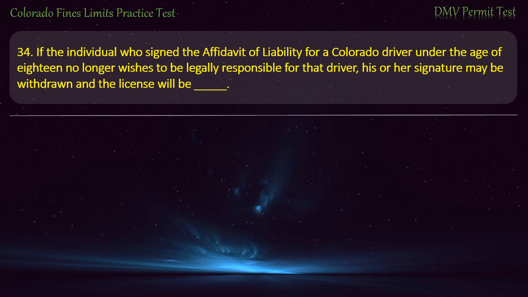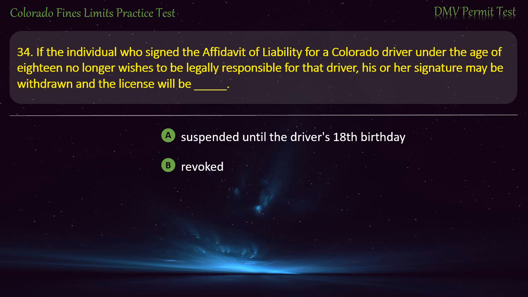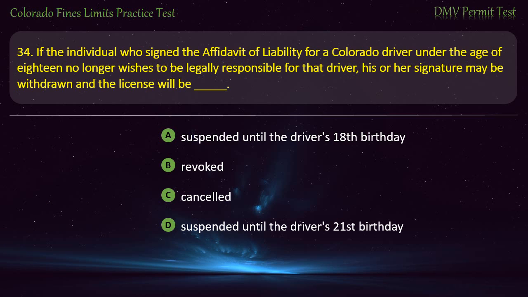Question 34. If the individual who signed the affidavit of liability for a Colorado driver under the age of 18 no longer wishes to be legally responsible for that driver, his or her signature may be withdrawn and the license will be suspended until the driver's 18th birthday. Revoked. Cancelled. Suspended until the driver's 21st birthday. Answer. Cancelled.